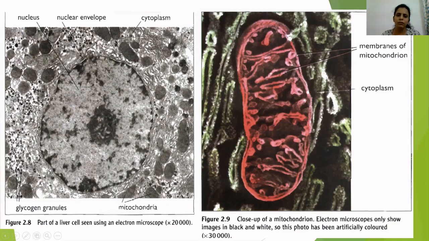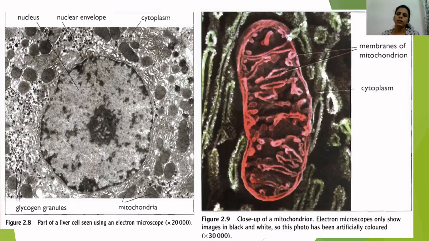So you should be able to identify them in the exam if such a picture is given. On the right side, they have given you a close-up of a mitochondrion. Mitochondrion is singular and mitochondria is plural. This image is magnified by 30,000 times. Here this is a mitochondria, long oval shaped, and inside you can see the folds of the inner membrane, and these folds are cristae. So you should be able to identify mitochondria in the picture of an electron microscope.